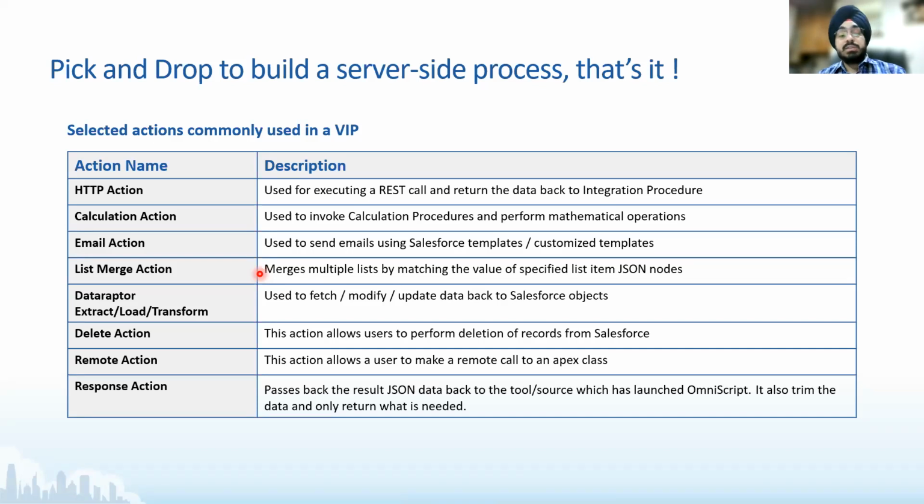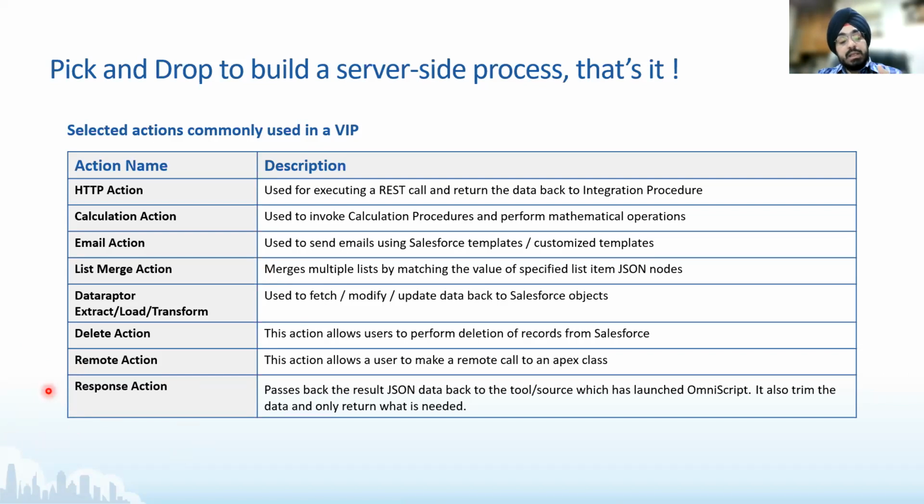And then response action is finally the closure to an IP. It is the last element usually in an IP. It basically means what kind of data do you want to return to the element that invoked you. So let's say that I wanted to invoke an IP from Apex, and I have a response action in the end. This response action will determine that after I have done all my processing in an IP, what do I finally want to return?